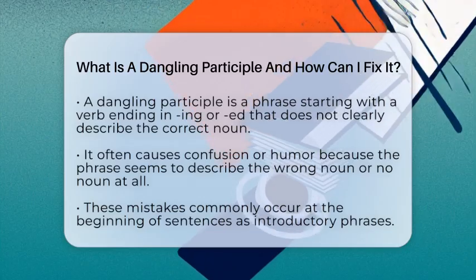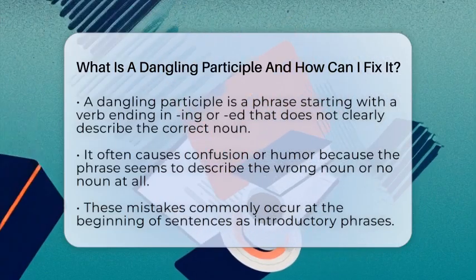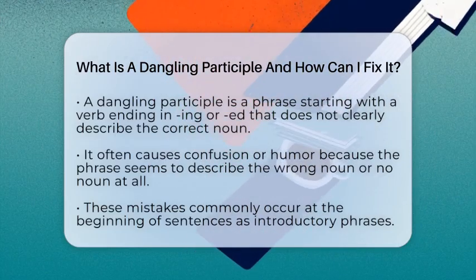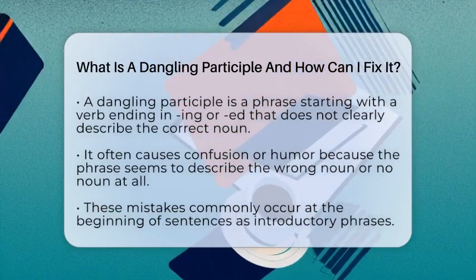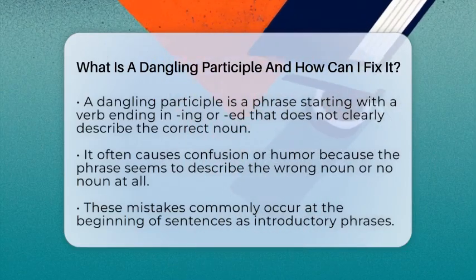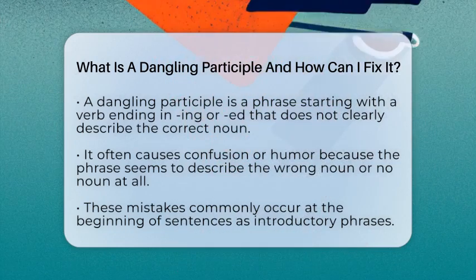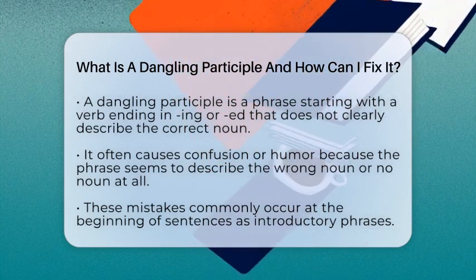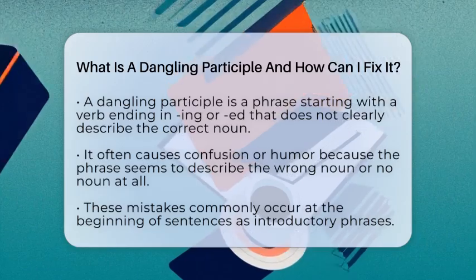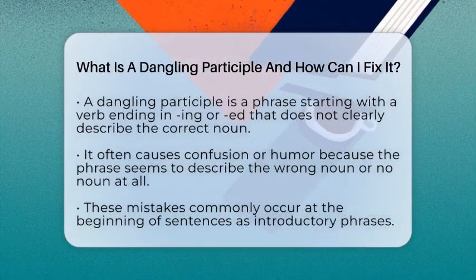A dangling participle is a common mistake in writing where a phrase starting with a verb ending in -ing or -ed is supposed to describe a specific noun, but it doesn't. Instead, it seems to describe the wrong noun or no noun at all. This can make your sentences funny or confusing. Let's look at an example.